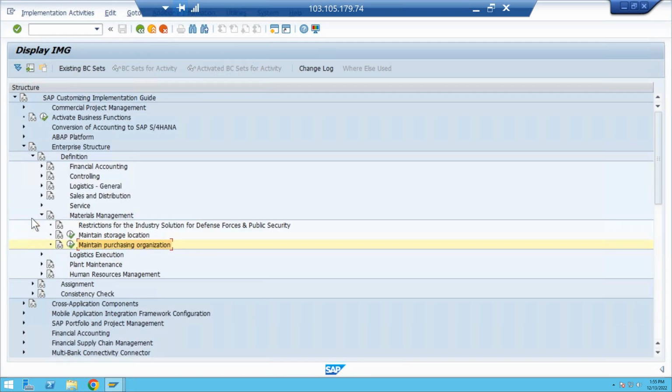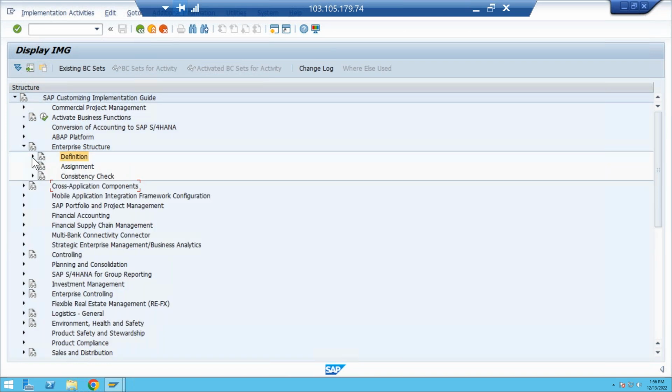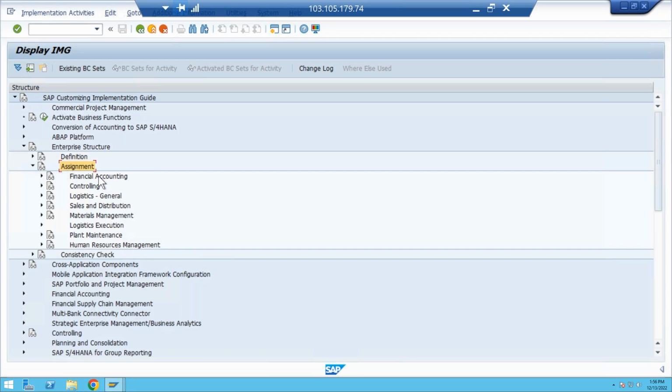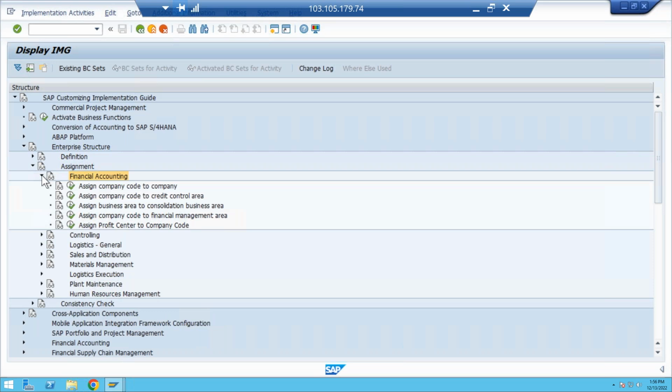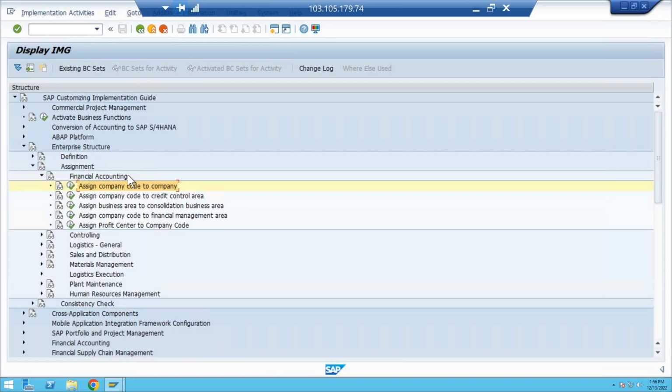Now just come to here, go to the assignment part. In assignment, financial accounting. In financial accounting, I need to assign the company code to the company. As I have not created any company code and company, but 1710 company is already assigned. Okay, now if I come back here, the remaining will be done by the financial people, like they will assign the rate control area, consolidation area and all.